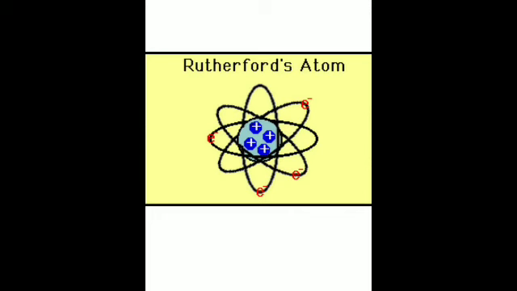And what is the nucleus surrounded by? It is surrounded by the pathways or orbits in which the negatively charged electrons, which you can see in the form of red E with a negative sign, revolve around the nucleus at a very high speed.